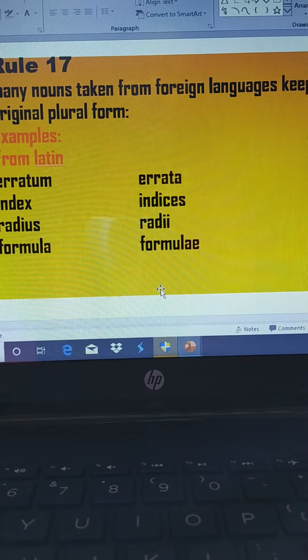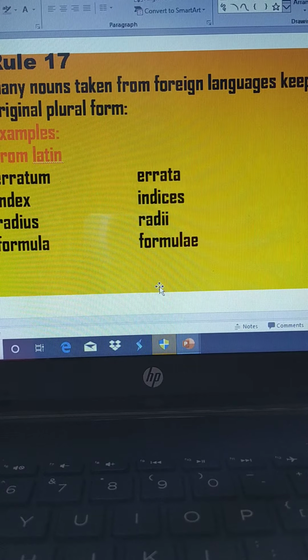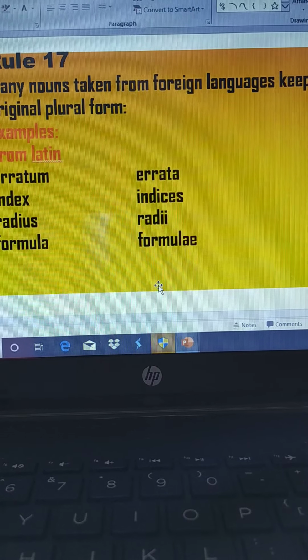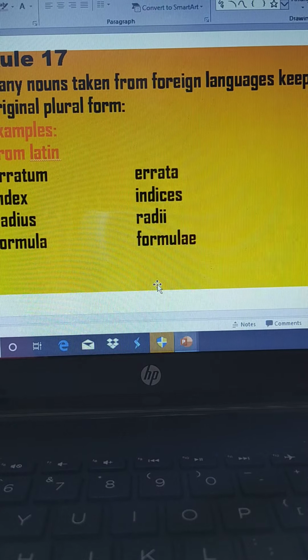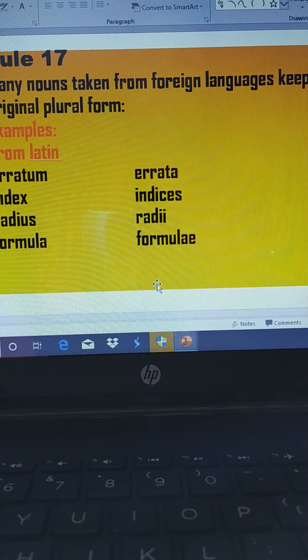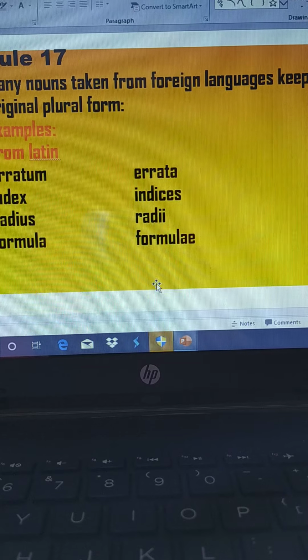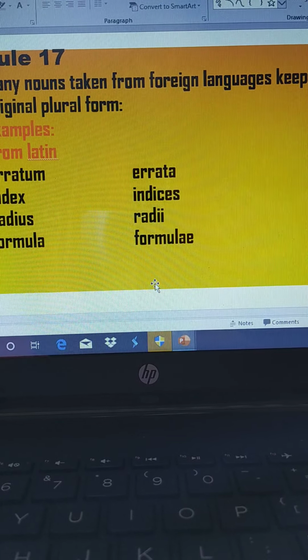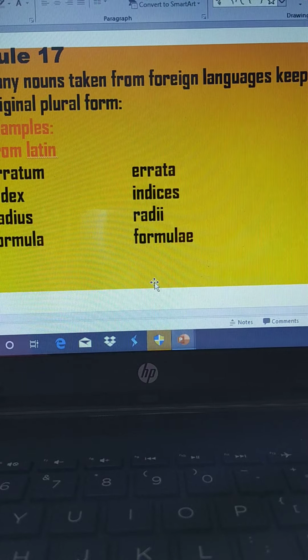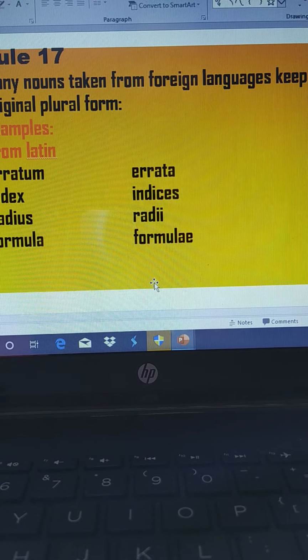So that is how we can transform. Let's see the words taken from Latin. Arretum is the word, and how is it transformed? Arreta. You have seen that a lot of changes are not brought, just a few changes, maintaining the originality. This is how it is changed into plural.